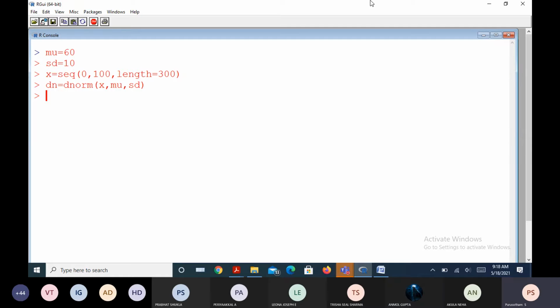X is 0 to? No, sir, x, but not including 0. Let us look at what values are there in dn, round of dn to say 3 decimals. We will have almost 300 observations.